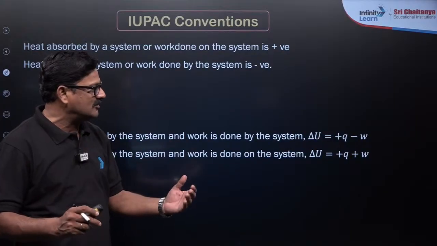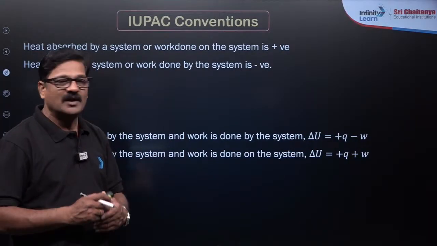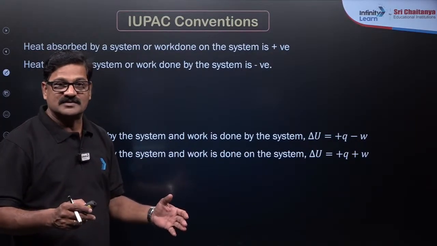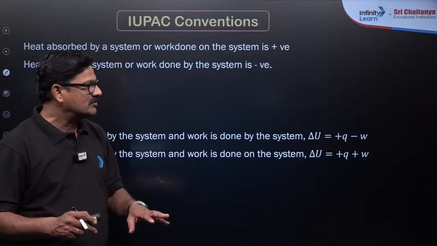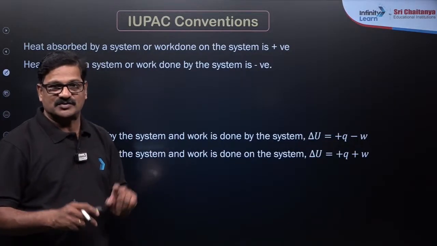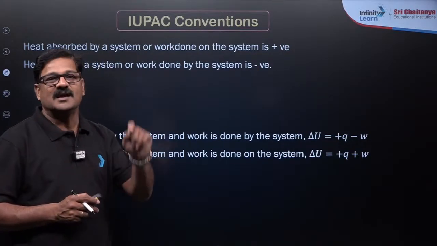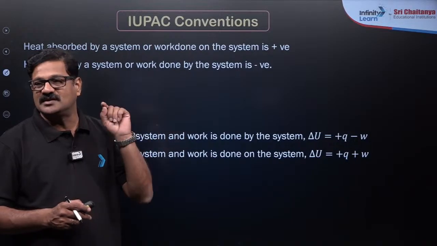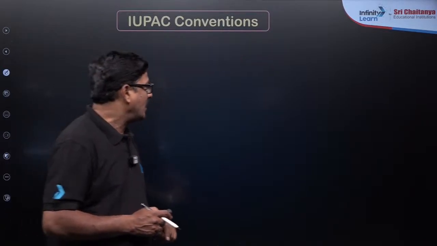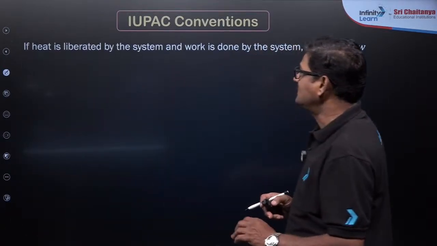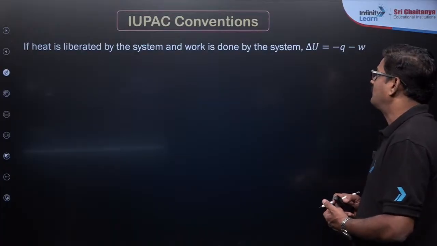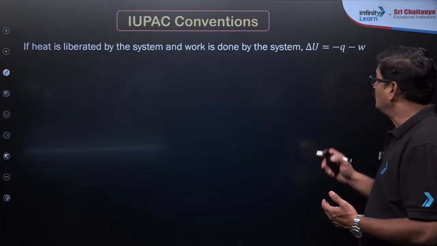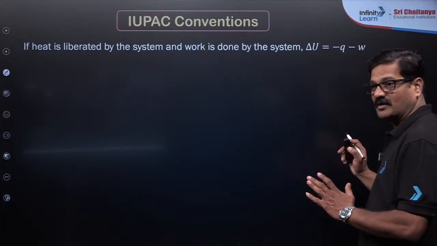Sometimes it says plus 100 kilojoules of heat and 50 joules of work is done by the system. You have to use minus 50 or plus 50. So you take the magnitude as it is and you use the sign convention. Okay. And if the heat is liberated by the system and work is done by the system, then delta U is equal to minus Q and minus W. Are you getting it or not?